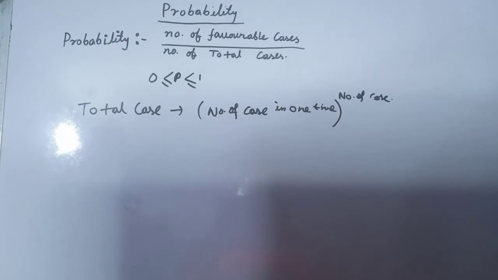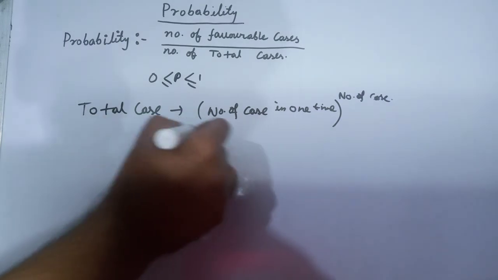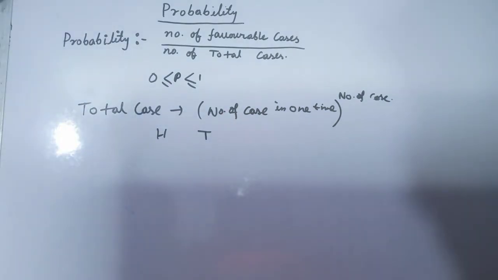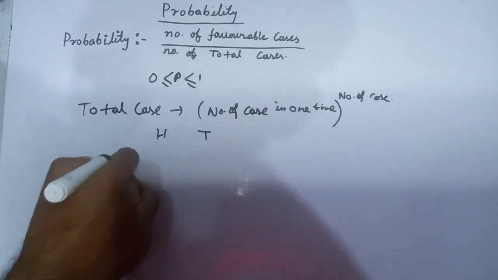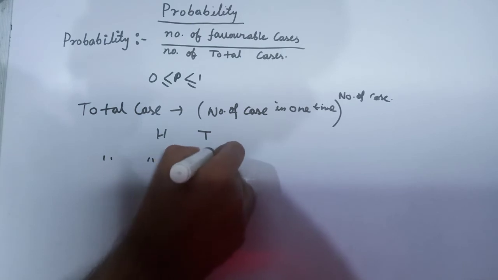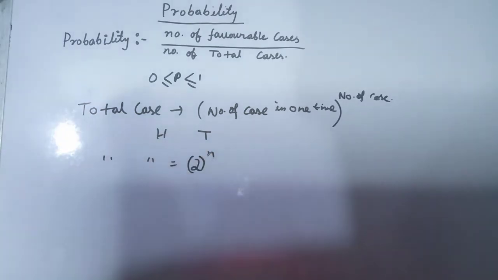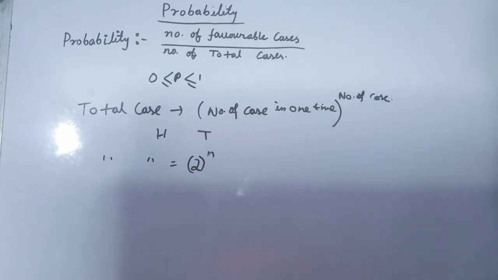Like in a coin problem, in one toss there are two possible cases, head or tail. So total cases is always 2 to the power n. And what is n? n is how many times we toss a coin. So if we toss a coin 2 times, then it is 2 squared. If we toss a coin 3 times, then it is 2 cubed, and so on.